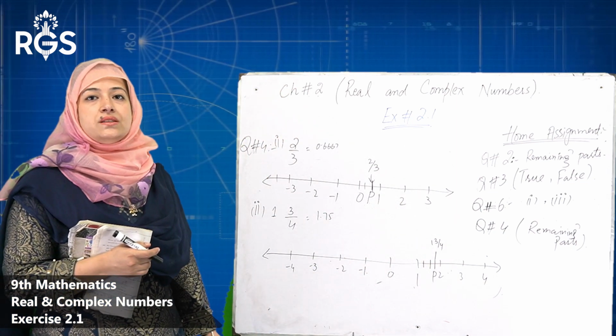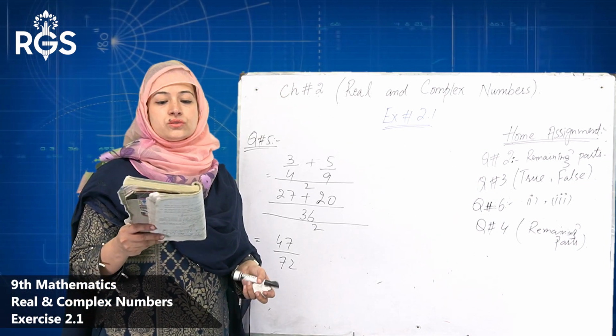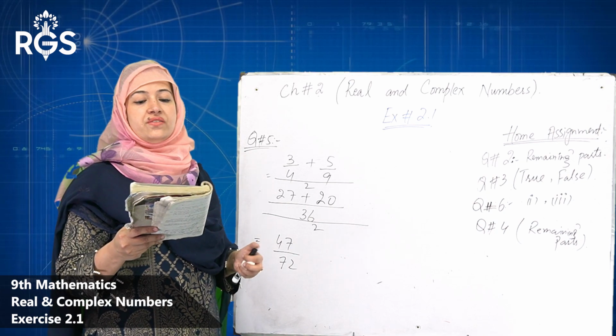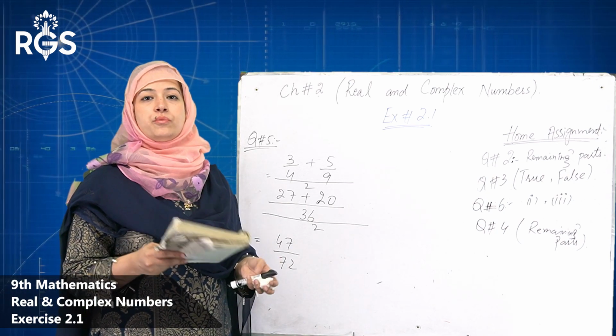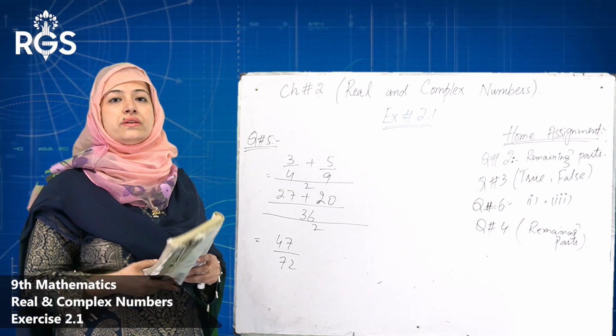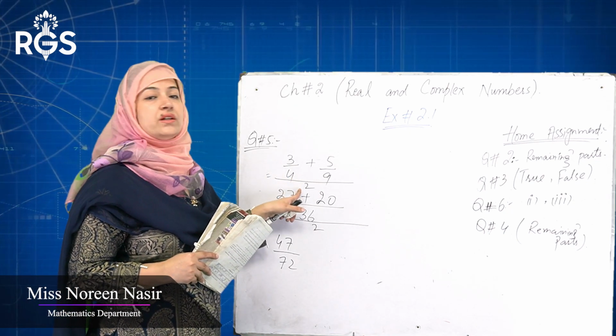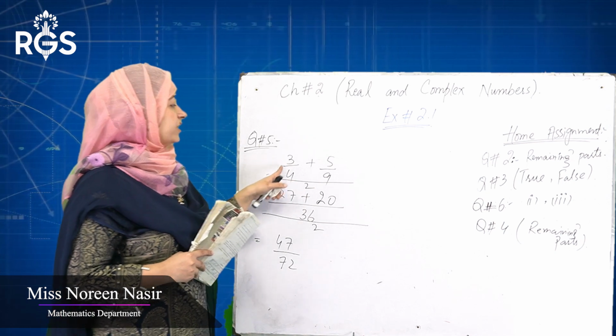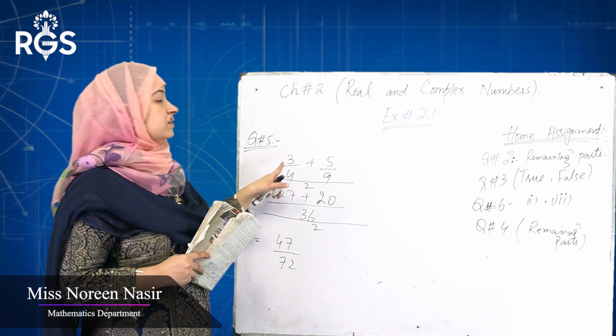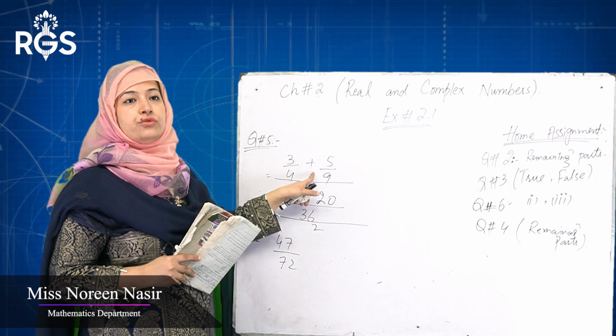We denote it as P. Now our next question is question number 5. Give a rational number between 3 by 4 and 5 by 9. 3 by 4 and 5 by 9 are also rational numbers. So to find a rational number between them, we add both and divide by 2. 3 by 4 plus 5 by 9, by addition of two fractions.